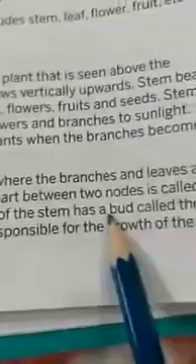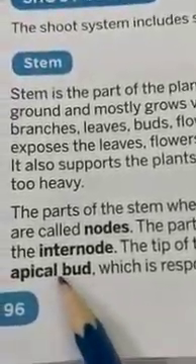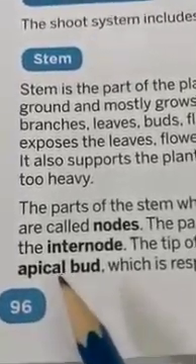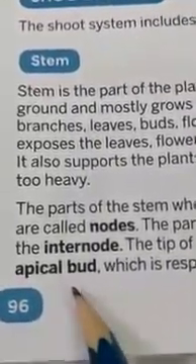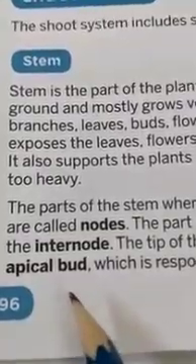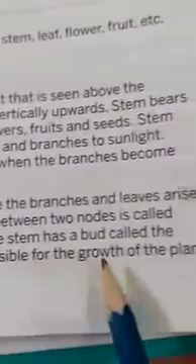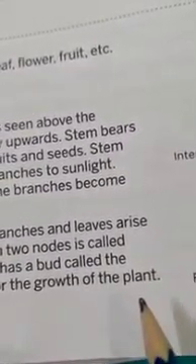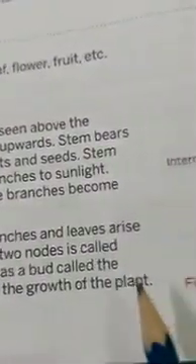The tip of the stem of a plant is called the apical bud. Dear students, I earlier told you the smaller outgrowths on the stem of a plant are called buds. Buds are of two types. The apical bud is present at the top of a shoot and is responsible for the upward growth of a plant. So dear students, hope you understood this paragraph.